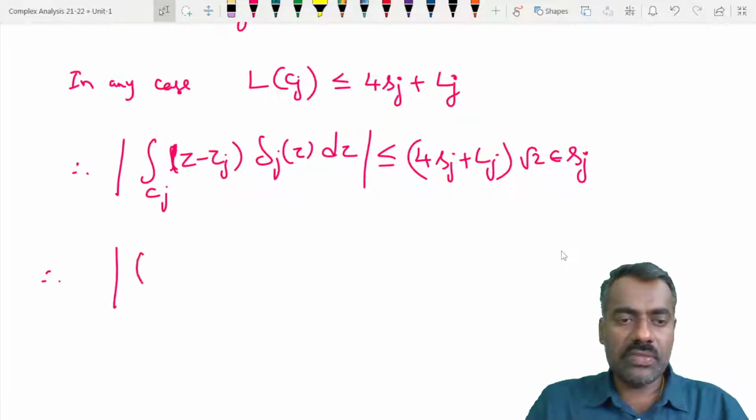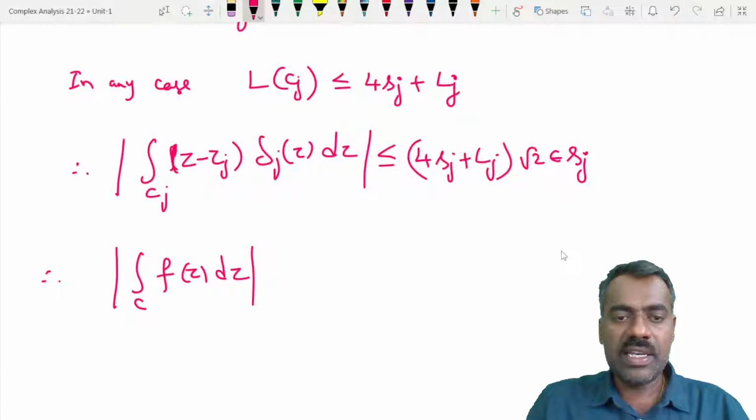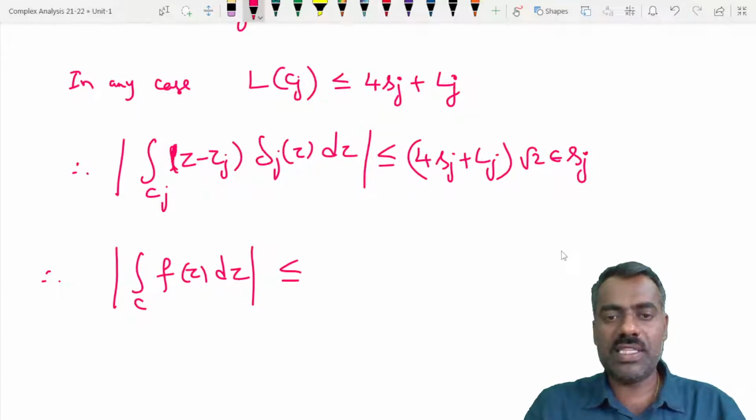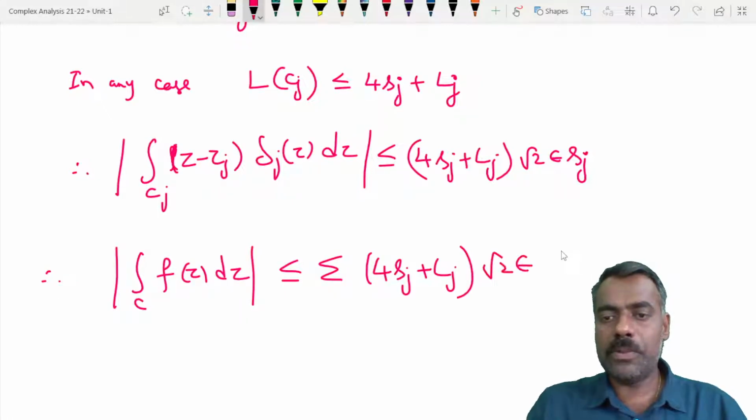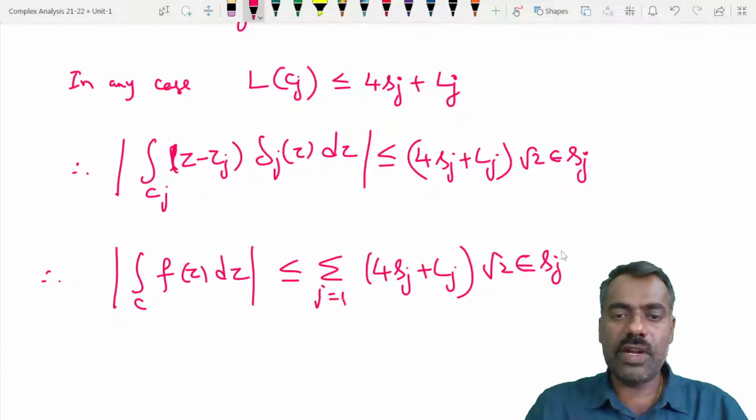Therefore the modulus of the integration over C of f of z dz is less than or equal to the summation of 4 times sj plus Lj into root 2 epsilon times sj, where j is from 1 to n.